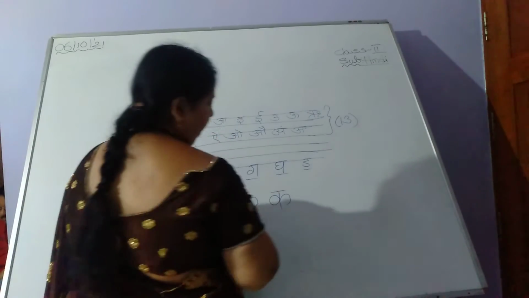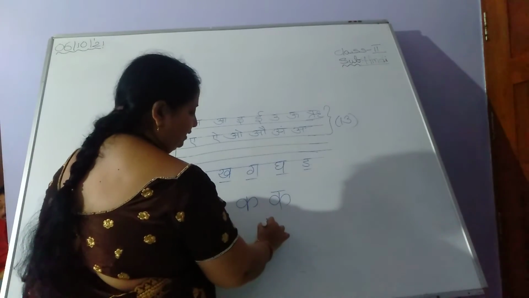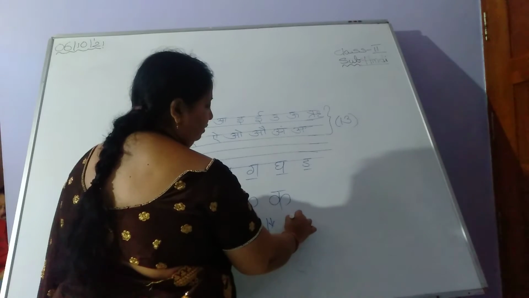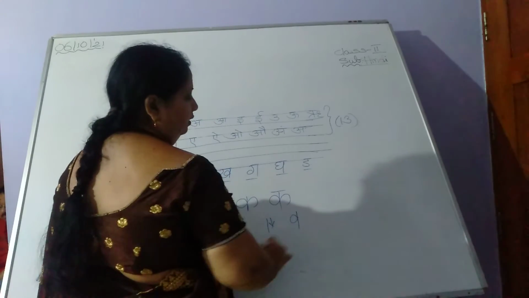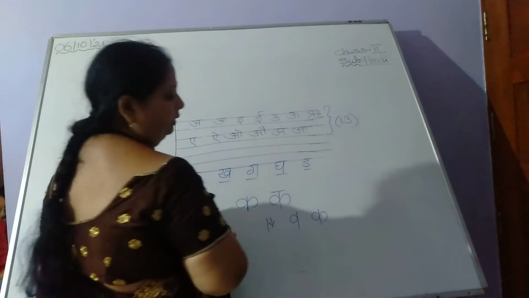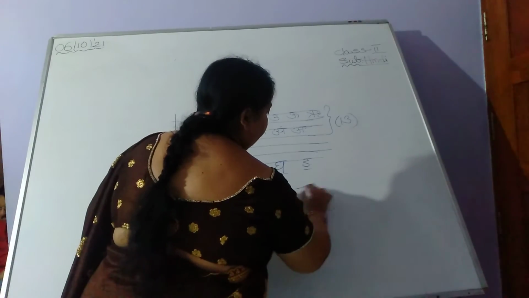Give the top line. Complete the letter. Is it clear? First letter, first line. Look at here. This is the first line. Again, take the middle stroke. Third one. Bring it out. This is the shape of the letter. And then give a small line. Don't drag the line like this.